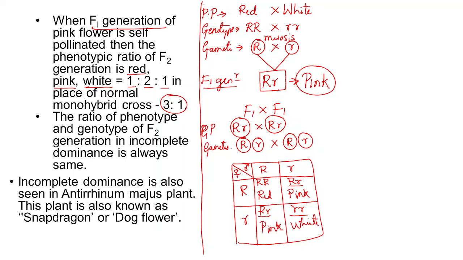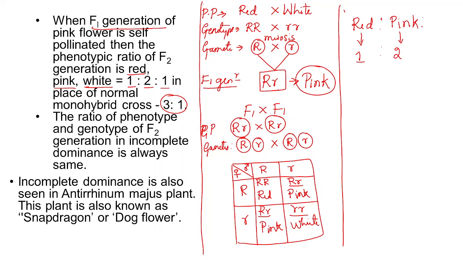So by means of this result, see here, the red colored flowering plant is only one, the pink colored flowering plants are 2 in number, and the white colored flowering plant is 1 again. It means the phenotypic ratio of incomplete dominance is 1:2:1.